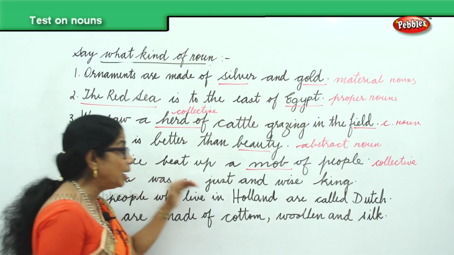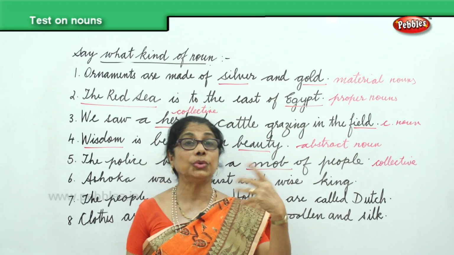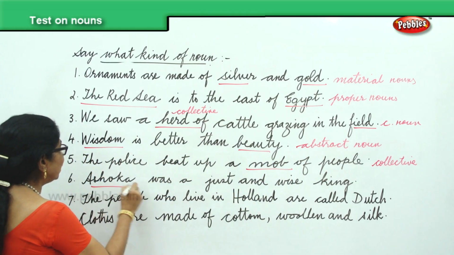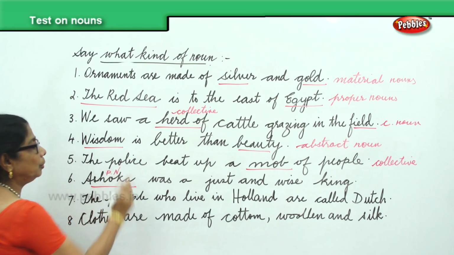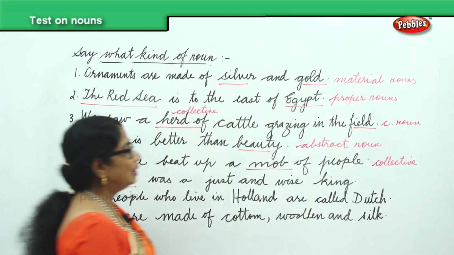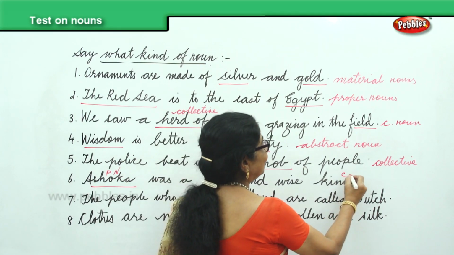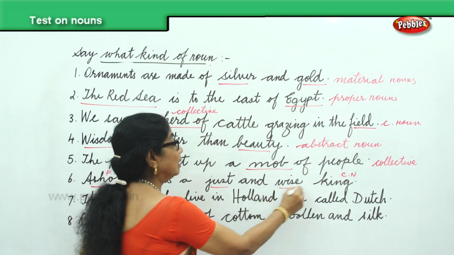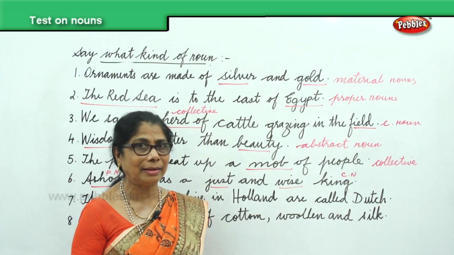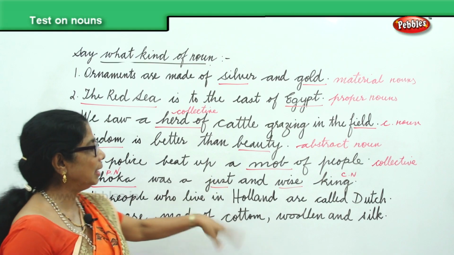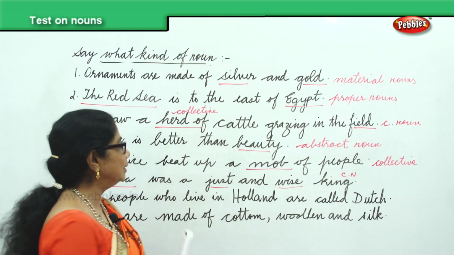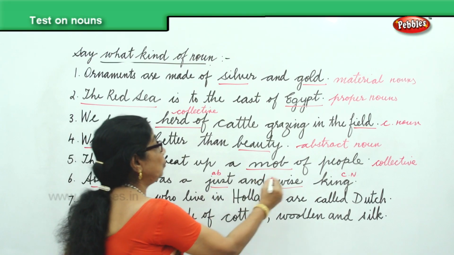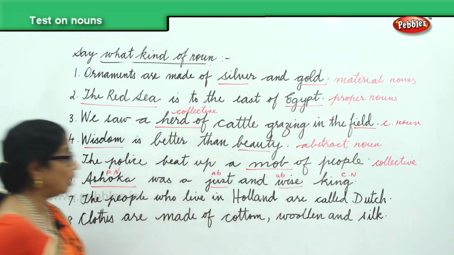In the fifth sentence, Ashoka was a just and wise king. Ashoka is a name of a king, proper noun. Then you have here king, common noun, but you have just and wise. Both these are abstract nouns. He is a just king, he is a wise king. Just and wise are abstract nouns.